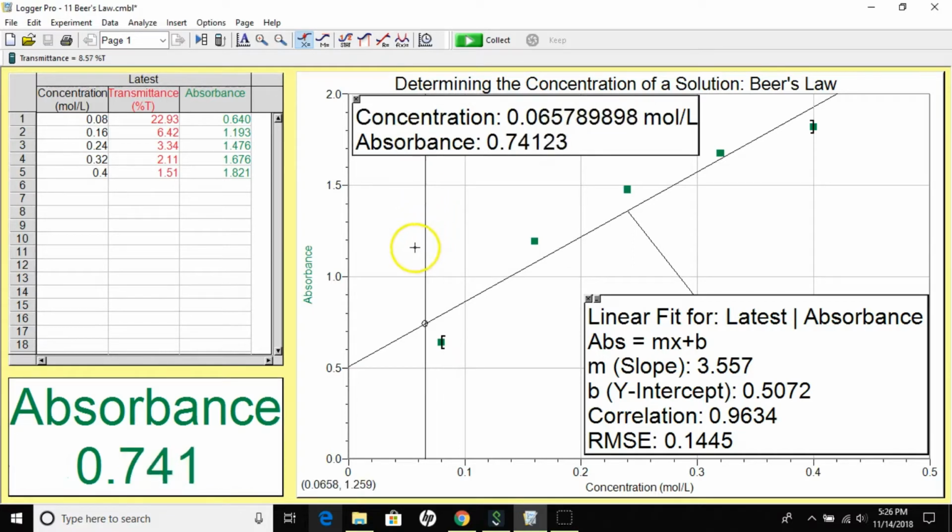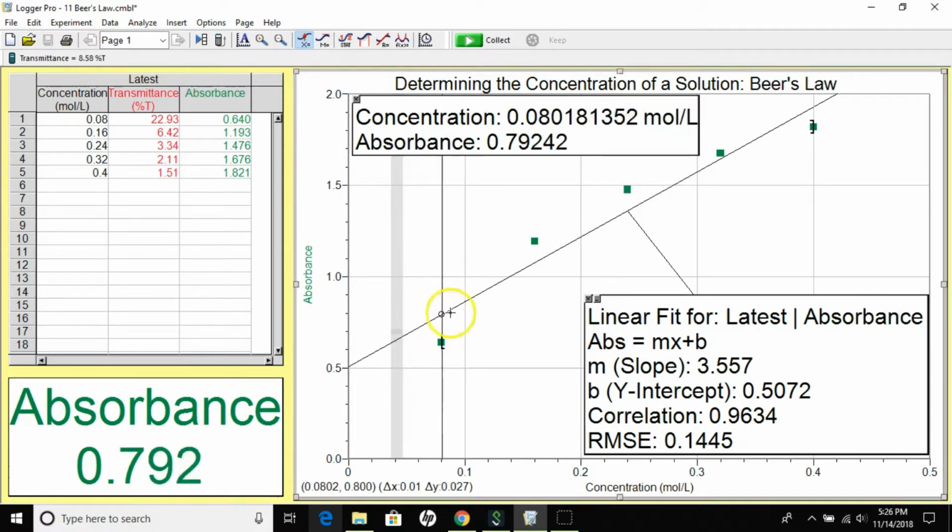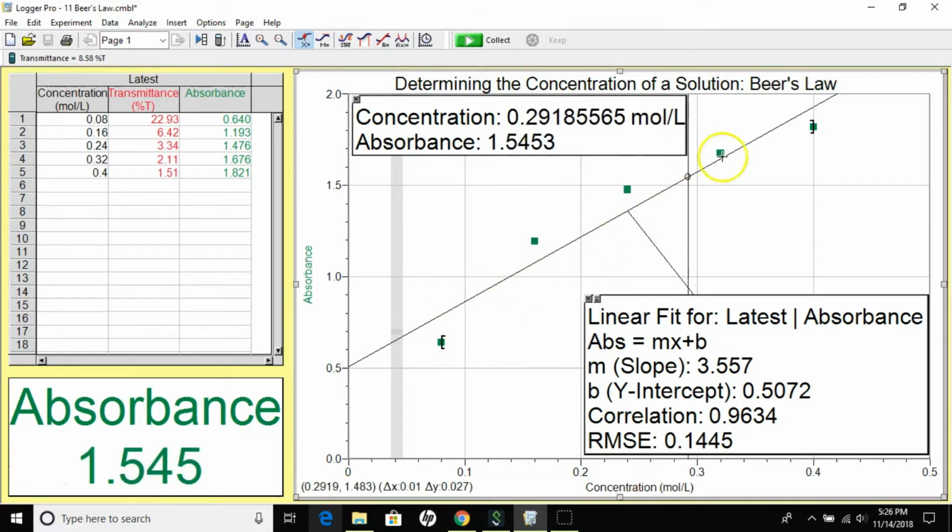And you'll see that there is a vertical line that's now appearing that changes value, and it scrolls up and down along the best fit line here. All right, so what I'm looking for was that unknown absorbance, which was 1.067. So I'm going to scroll until I find a number as close as I can get to that. All right, 1.067, that looks like that's pretty good.